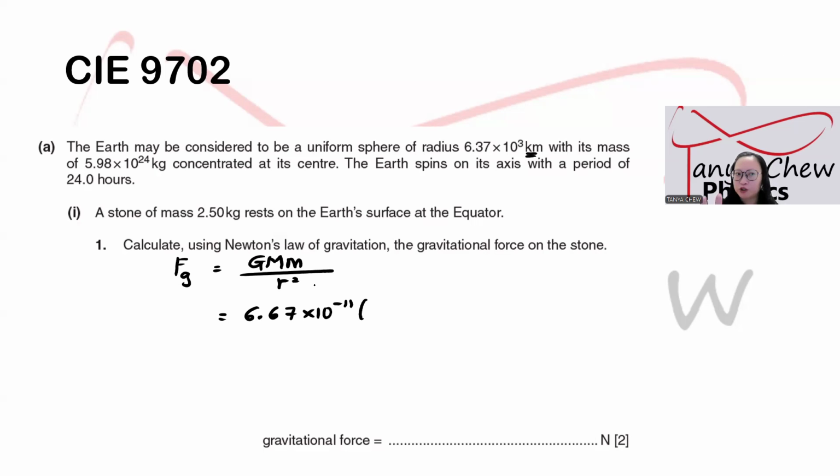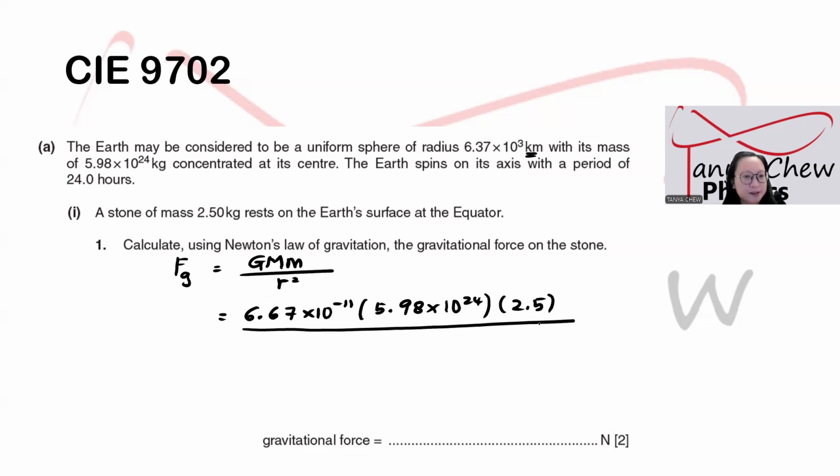Mass, you see, there are two masses here. One is the mass of the Earth, the other one is the mass of the stone. Mass of the Earth is larger, so I represent it with capital M: 5.98 times 10 to the power 24. Small m represents the mass of the stone, which is 2.5. Just put 2.5.